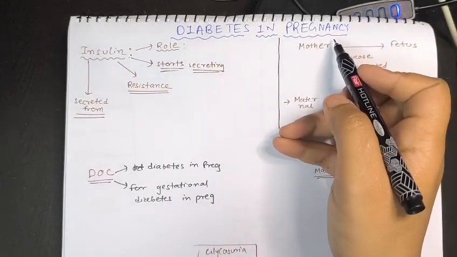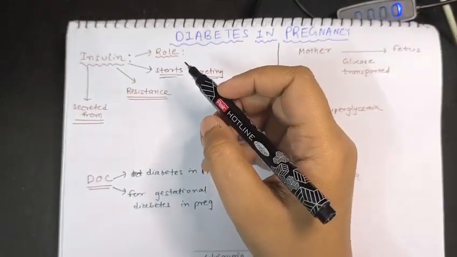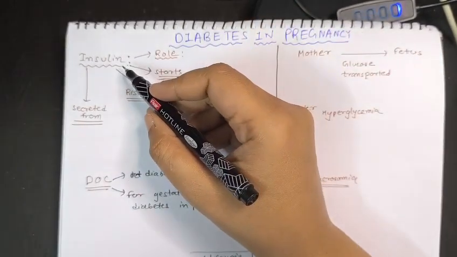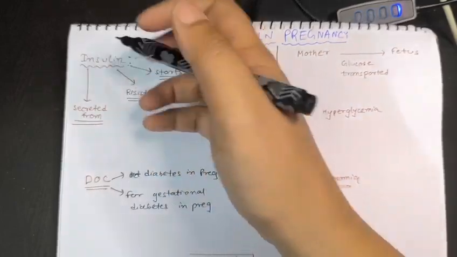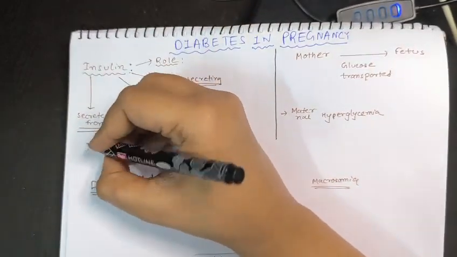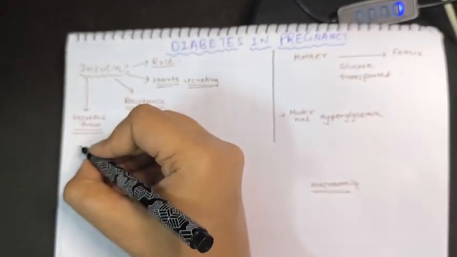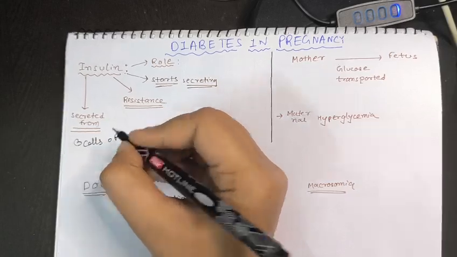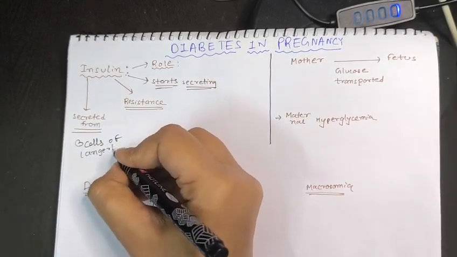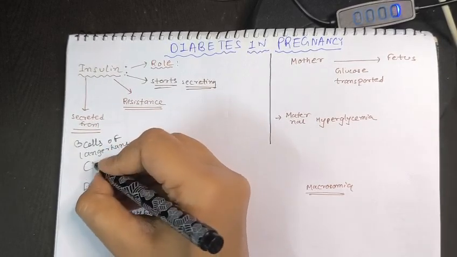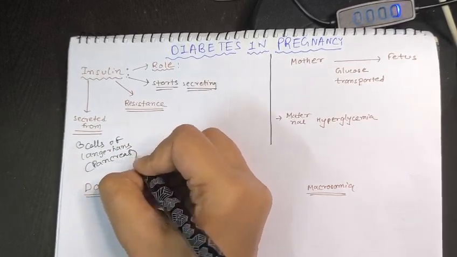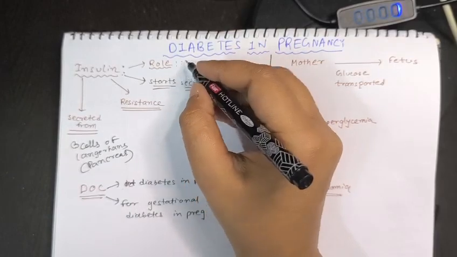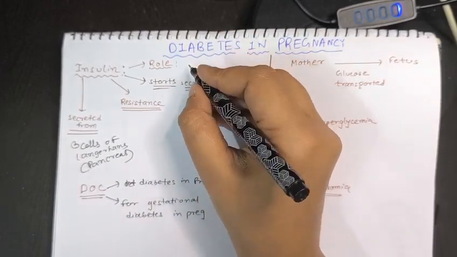The video is named diabetes in pregnancy. So let's start. Before starting diabetes, we need to know about insulin as well. So what is insulin? Where is insulin secreted from? We all know that. It's secreted from beta cells of Langerhans, which is situated in the pancreas, right? Now what is the role of insulin?